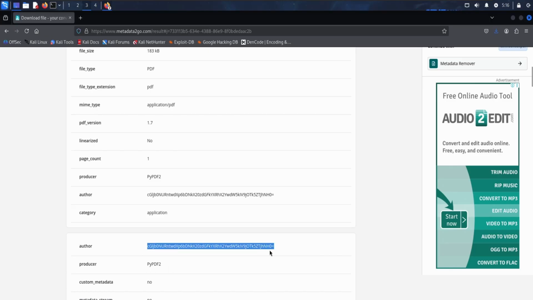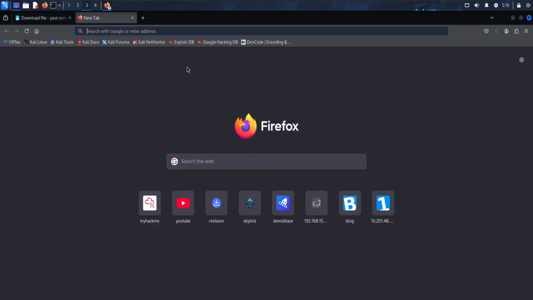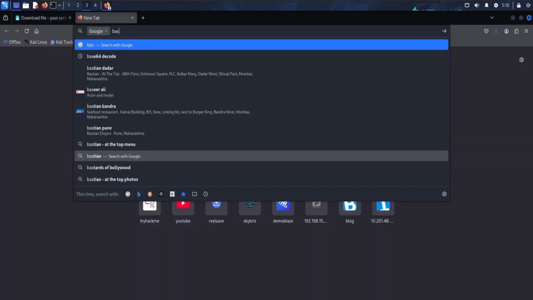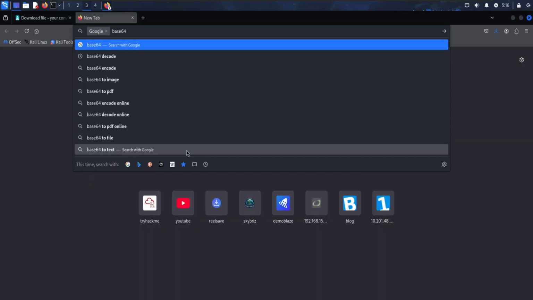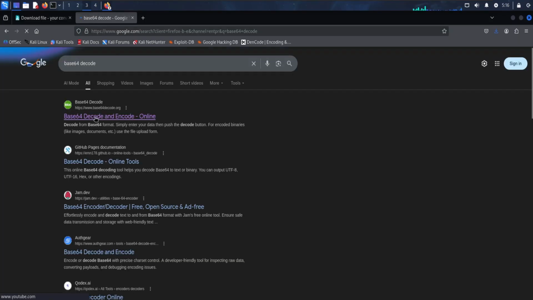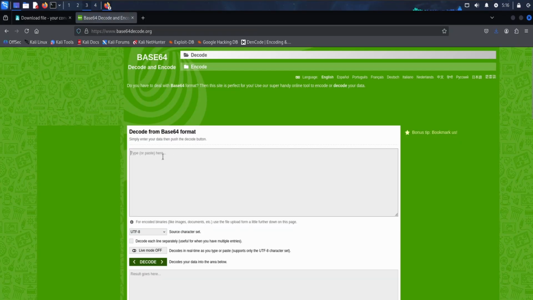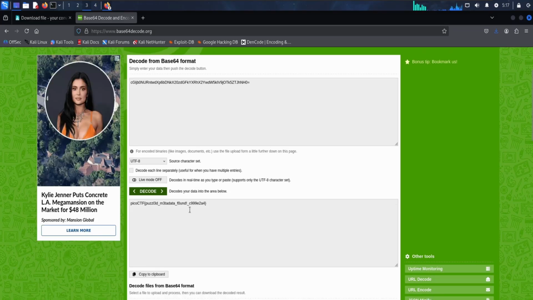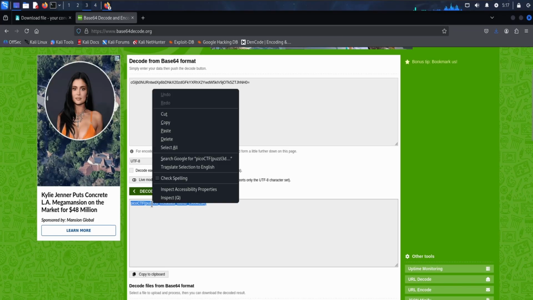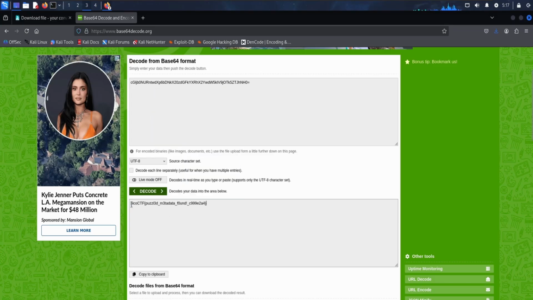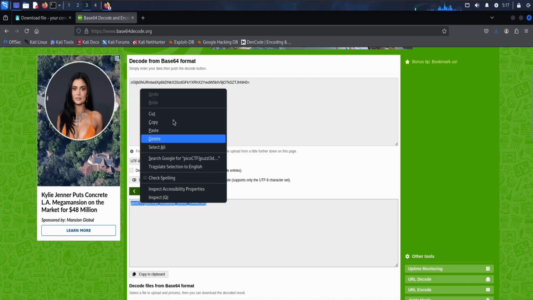So we can try one thing. We'll try to decode this. I'll copy this and go to your favorite base 64 decoder or encoder. I'll click on decode, and paste it here. Let's see if it gives you something. Yes, see, we found the flag: picoCTF puzzle metadata found. Usually Pico CTF keeps this format. So this is our flag.